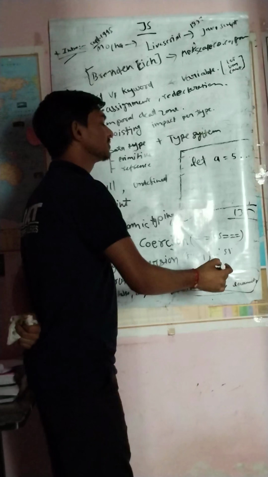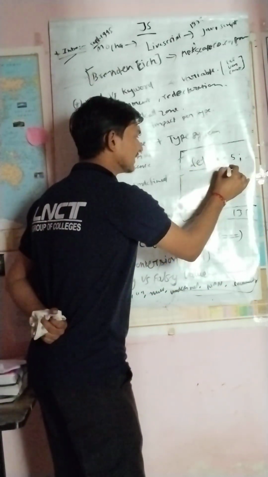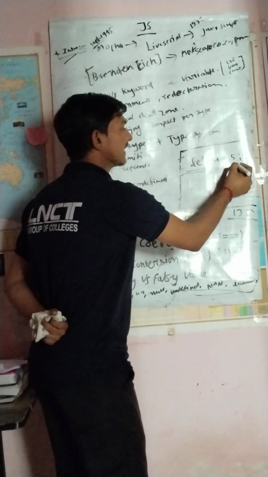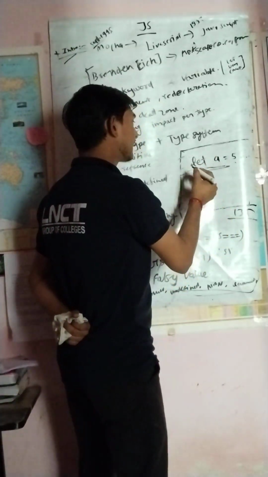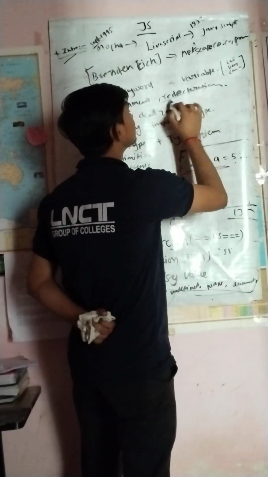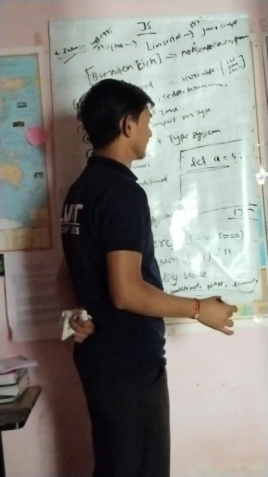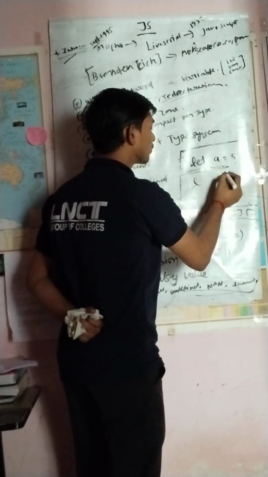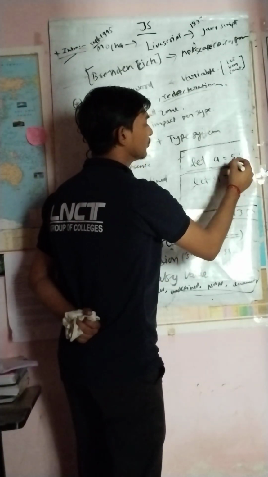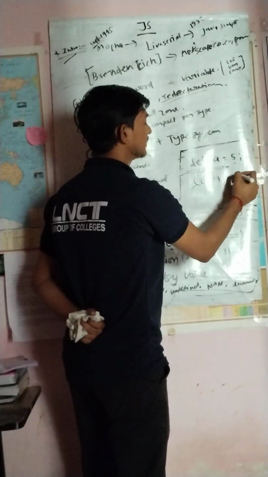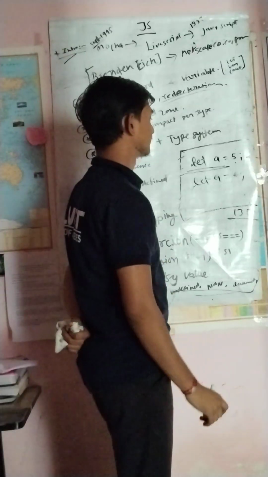Suppose that you have declared it and initialized a value in a, right? But what this term, redeclaration, says is that you are again going to write this thing, let a, and you can change the value. Suppose that you can write here 6.